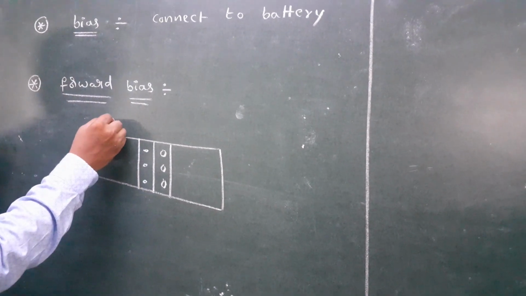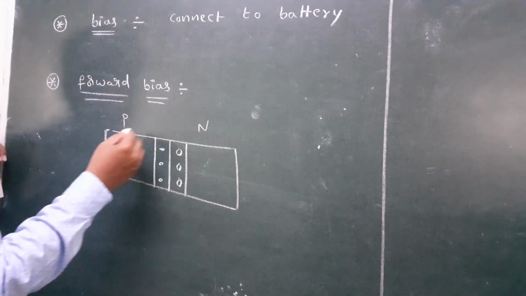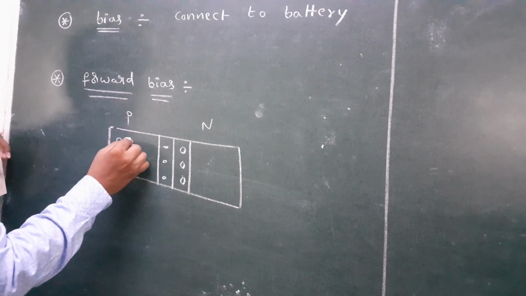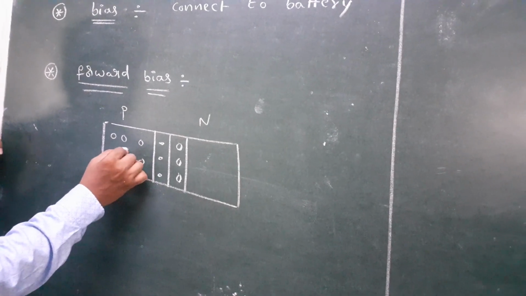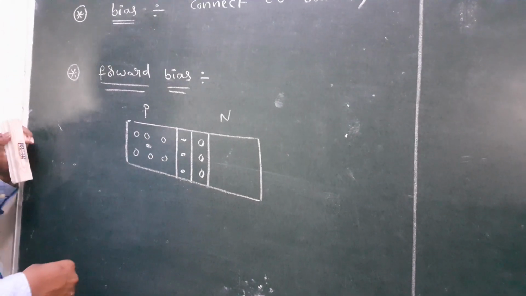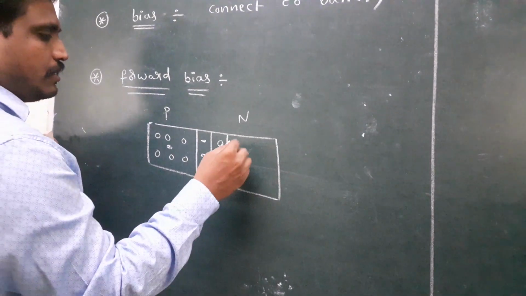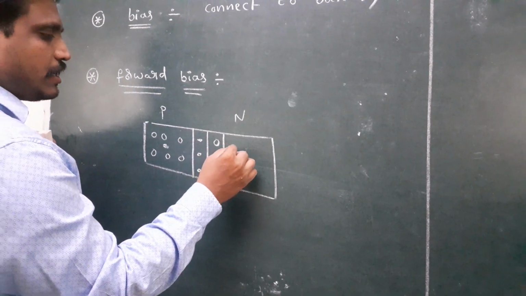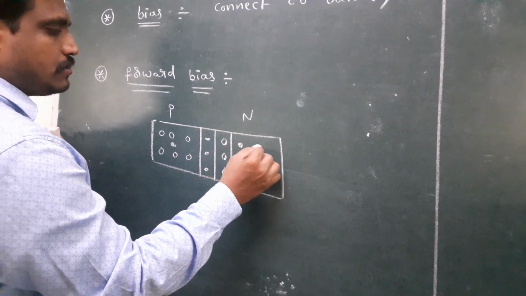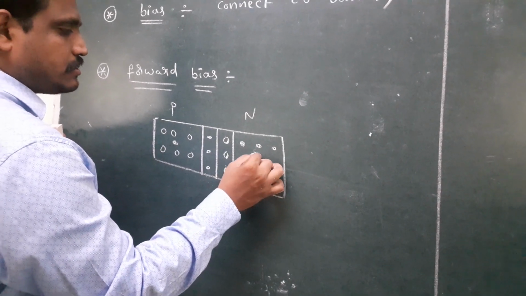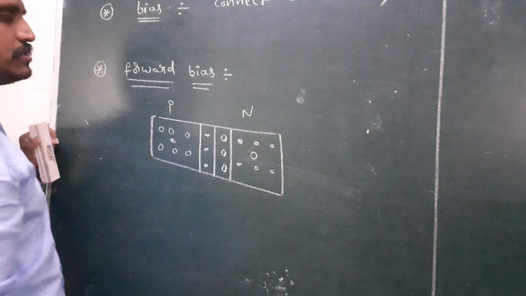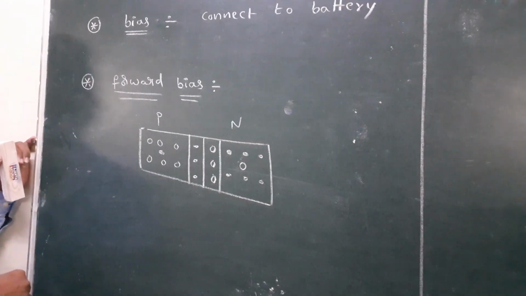This is the P region. This is the N region. In the P region, majority charge carriers are holes. Minority charge carriers are electrons. In the N region, majority charge carriers are electrons. Minority charge carriers are holes. This is the diagram of the PN junction diode.